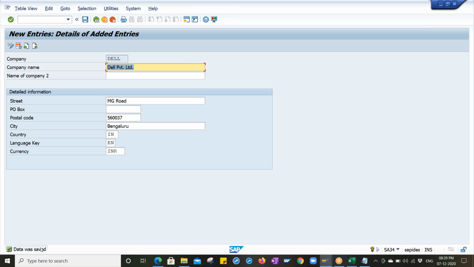The data was saved. Right now the system is not capturing any transport request because the transport request configuration is off from the basis point of view, because this is a demo server.